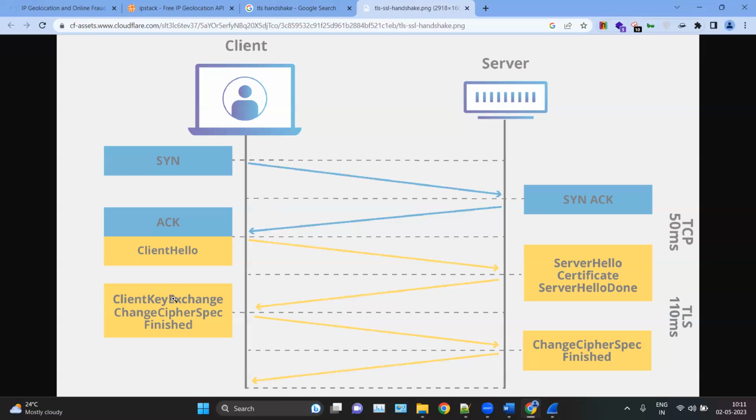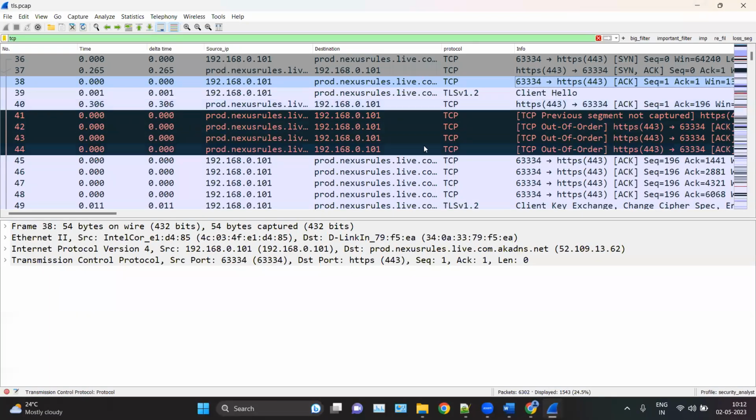So we are exchanging the encryption packets, deciding which encryption level or what kind of encryption to use in these packets. After the exchange of these packets, the TLS handshake, or TLS communication, has been established. That is the basic difference between TCP and TLS: TCP is without security and TLS is with security.